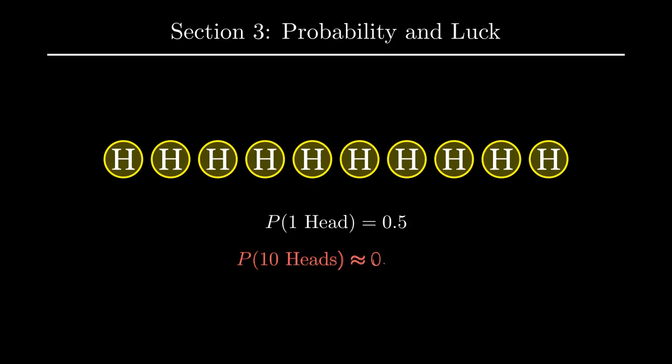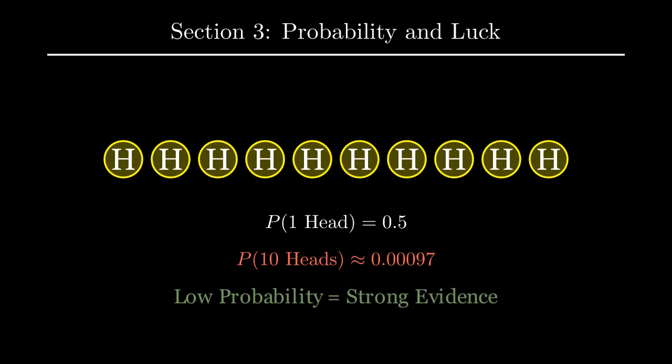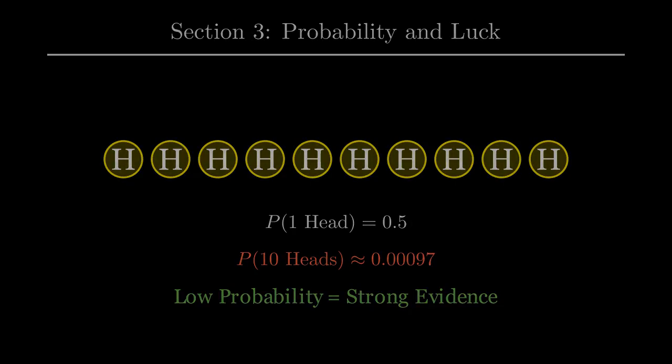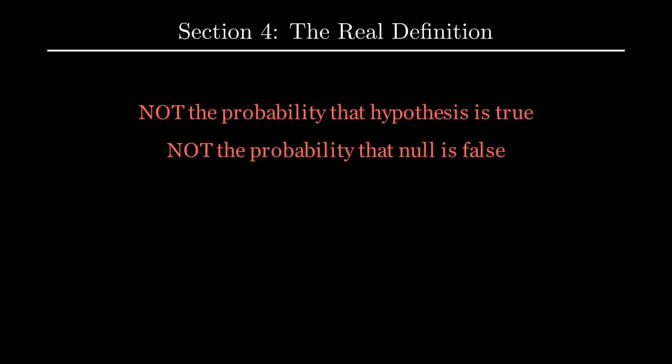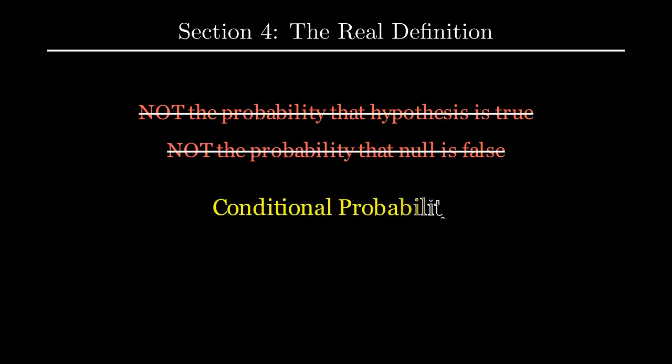Section 4. The real definition of p-value. Now, let's be precise. A p-value is not the probability that your hypothesis is true. It is not the probability that the null hypothesis is false. The p-value is the probability of obtaining results at least as extreme as the observed results of a statistical hypothesis test, assuming that the null hypothesis is actually true. It is a conditional probability, P of data given H0.